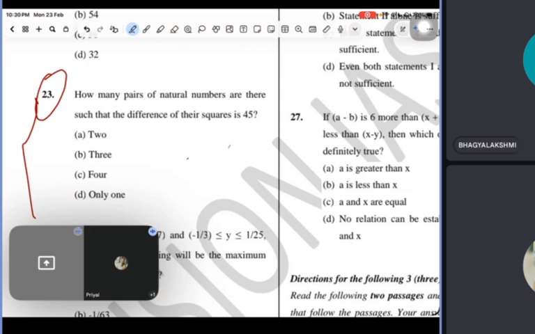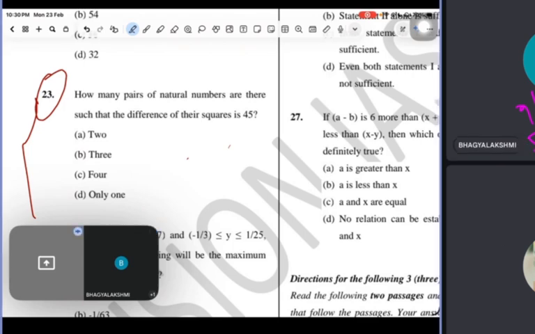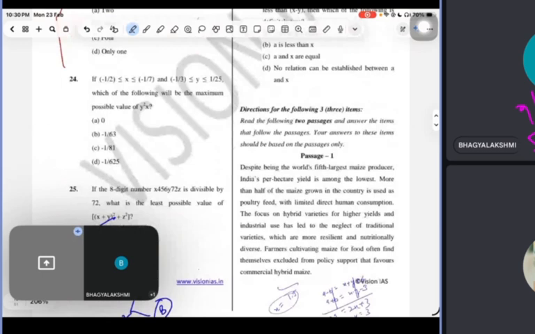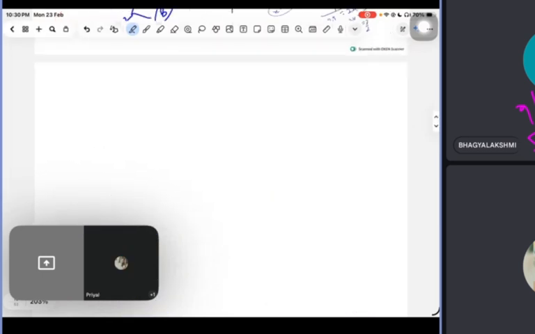Bhagya, can you answer this question? How many pairs of natural numbers are there such that the difference of their squares is... No, Manish. Miss, basic concept is not clear. Leave it, I will tell. Guys, basic concept should be clear, otherwise you cannot answer the question.